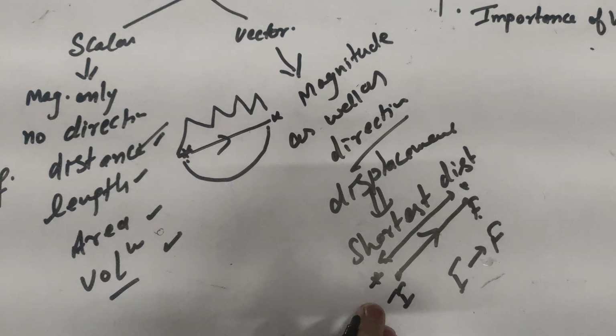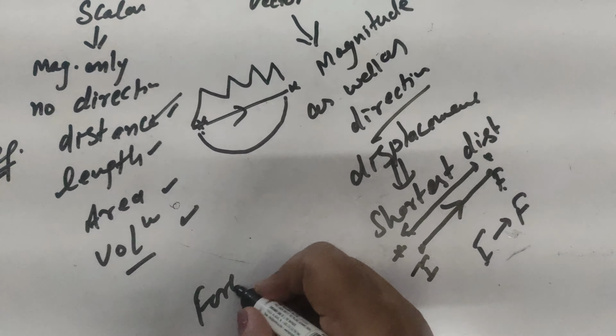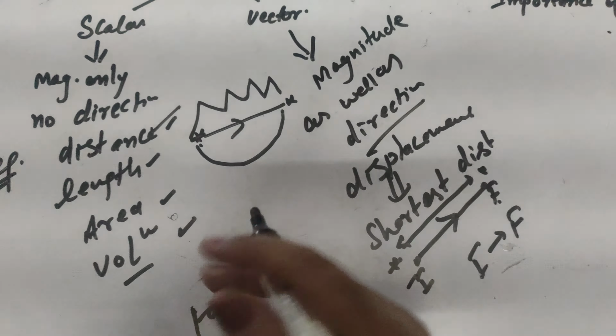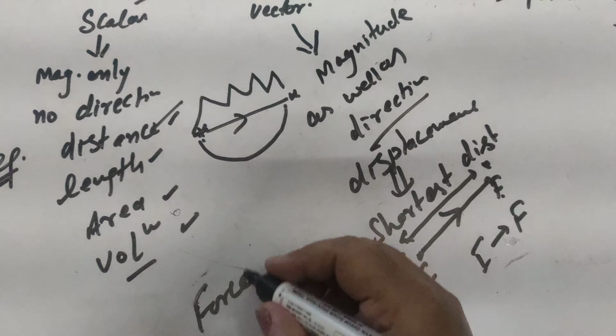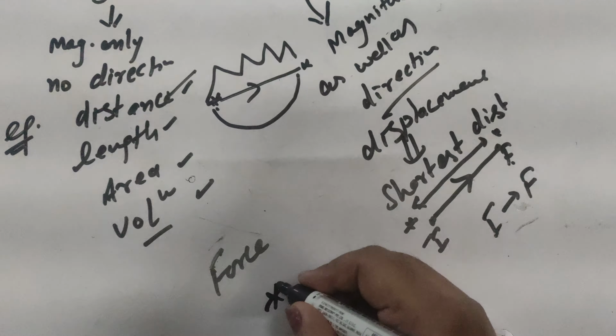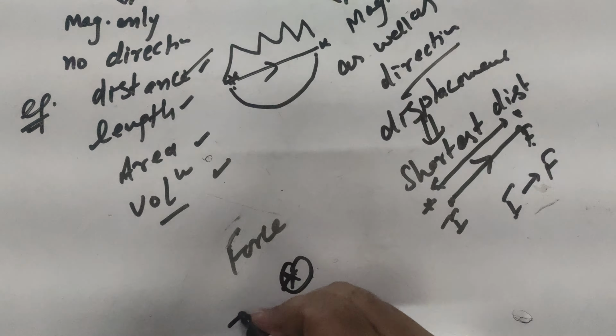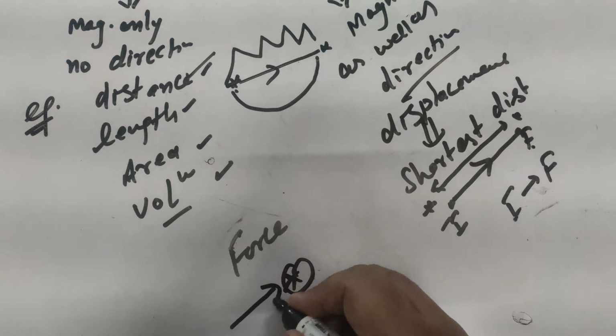Another example I gave here is force. When we are talking about force, we are applying a force on a body. Like this is a ball and I am applying force in this direction, so this ball will move in the same direction. If I apply the force at some angle, the direction of the ball will be in that direction.